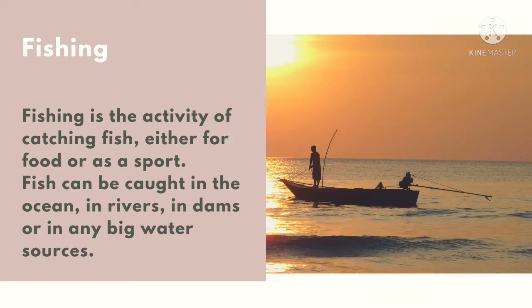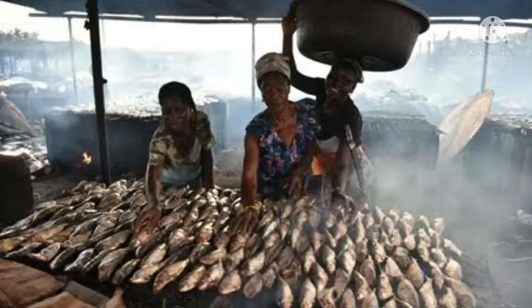Okay, the next is fishing as a traditional occupation. Now you could see the image of a man fishing in a river. Fishing is the activity of catching fish either for food or as sport. We can catch fishes in ocean, in rivers, in dams, or in any big water sources. Okay, so fishing is a form of occupation, a traditional occupation in Nigeria. Oftentimes, Nigerians catch fish on a small scale using traditional means.